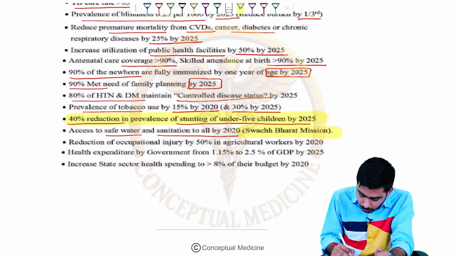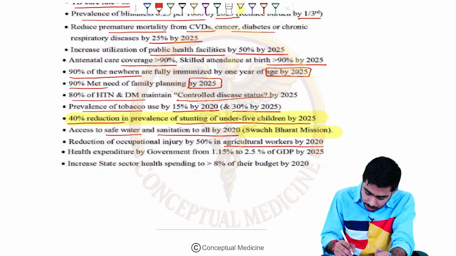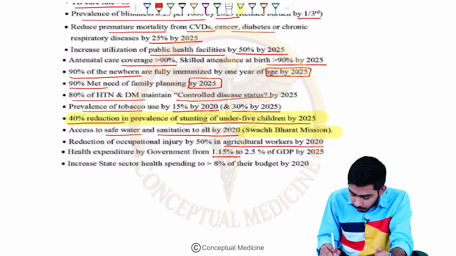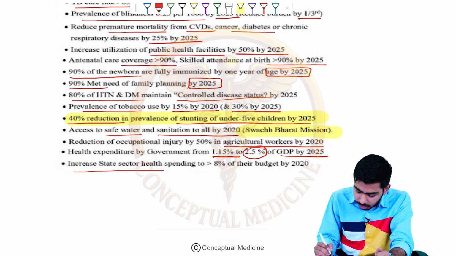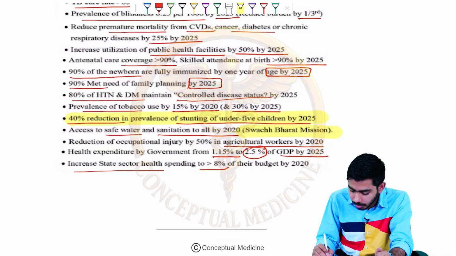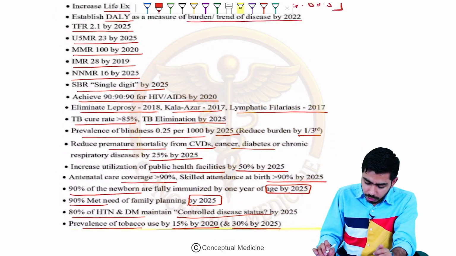Reduction of the occupational injury by 50% in agriculture factories by 2020, right? Health expenditure by government from 1.15% to 2.5% of GDP by 2025, and increased state health sector spending to more than 8% of their budget by 2020, right? Now let me tell you what are the important points over here which we need to remember, right?